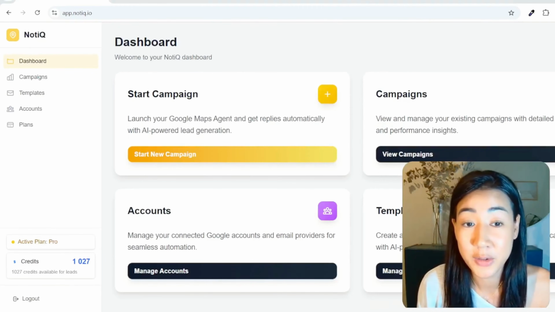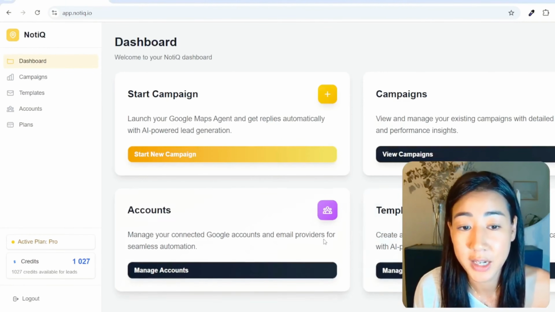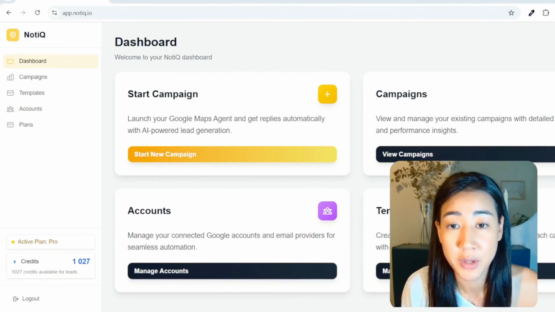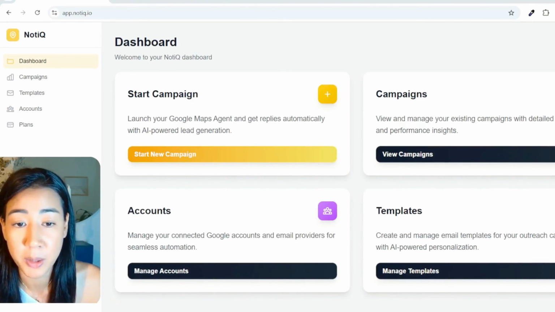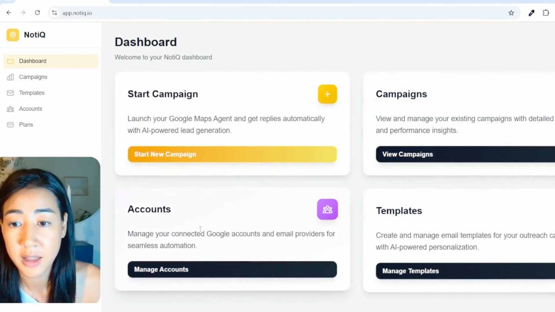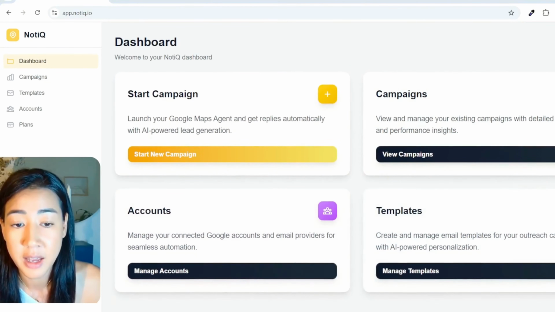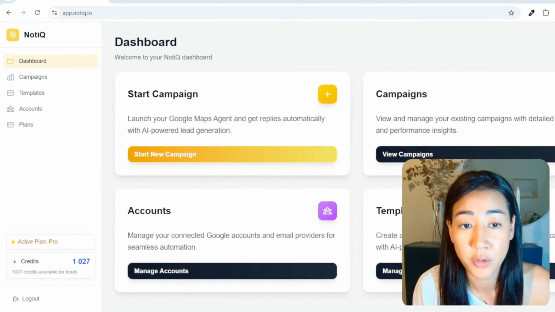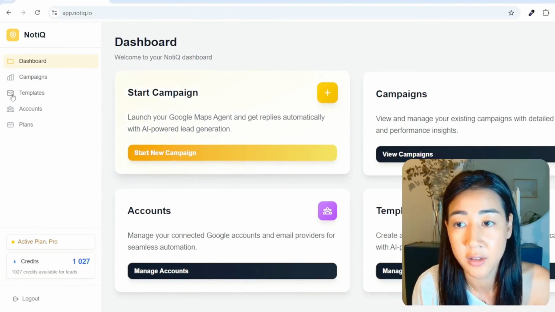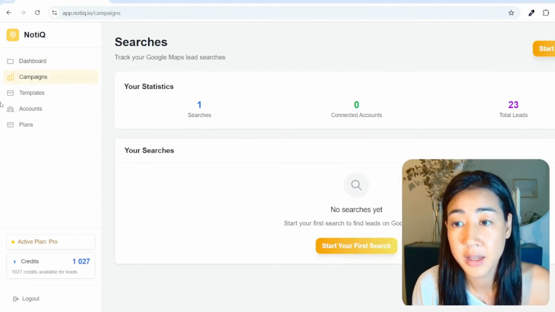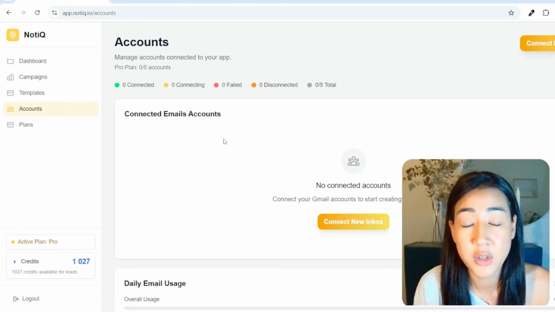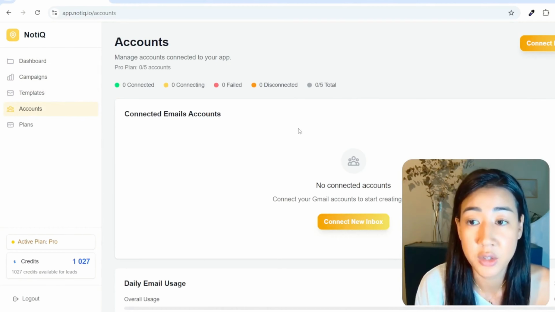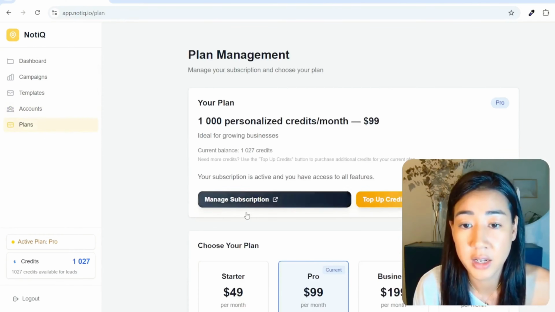Okay, so this is how it looks when you are logged into NotiQ's dashboard, and it's super simple to navigate. So here in the dashboard you have shortcuts to start your campaign, to your campaigns, and then accounts and templates. And in the left bar you have all of your different options. So here you have the main dashboard, the campaigns, templates that you can create here, your accounts, that is to say your Gmail inboxes connected to NotiQ. And under plans you can manage your subscription and top up your credits.